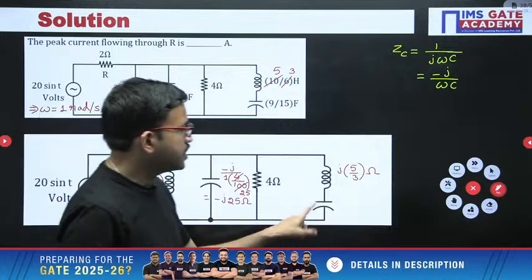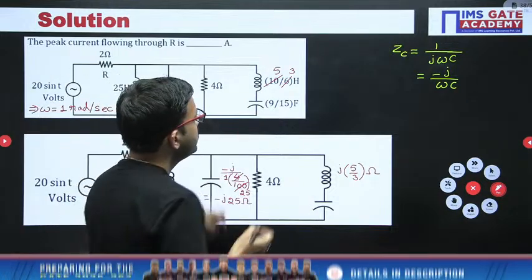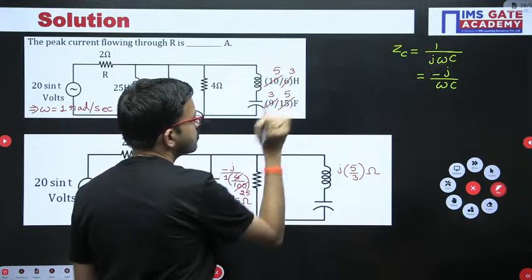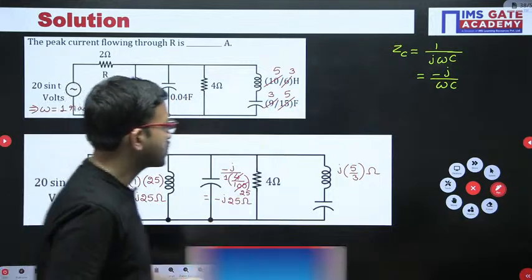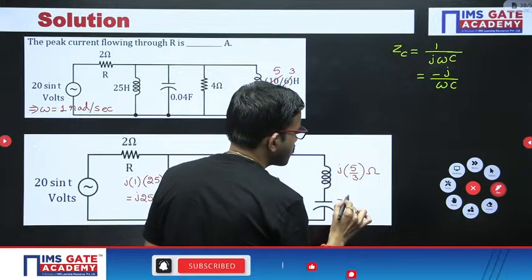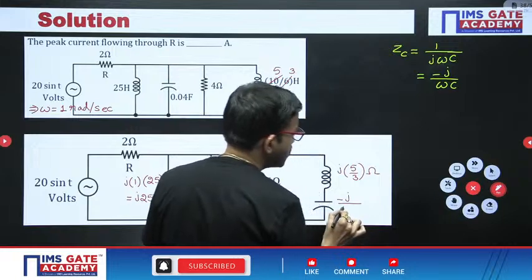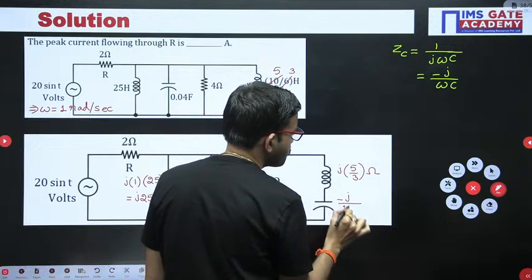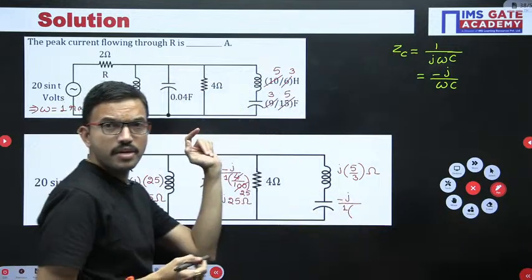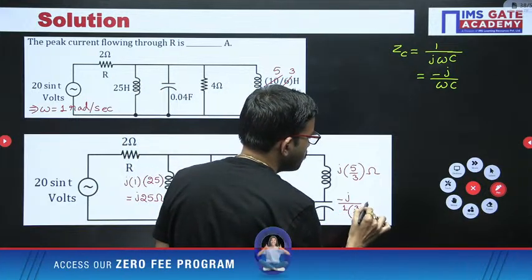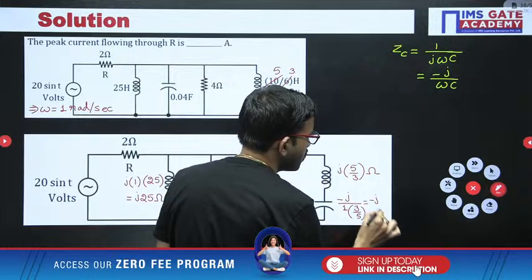Next, this capacitor. Here also we can do the simplification: 3 threes are 9, 3 fives are 15. Same logic, minus j divided by omega c. Omega value is 1, into c value is 3 by 5. Now this one we can represent as minus j into 5 by 3. Units are ohm.